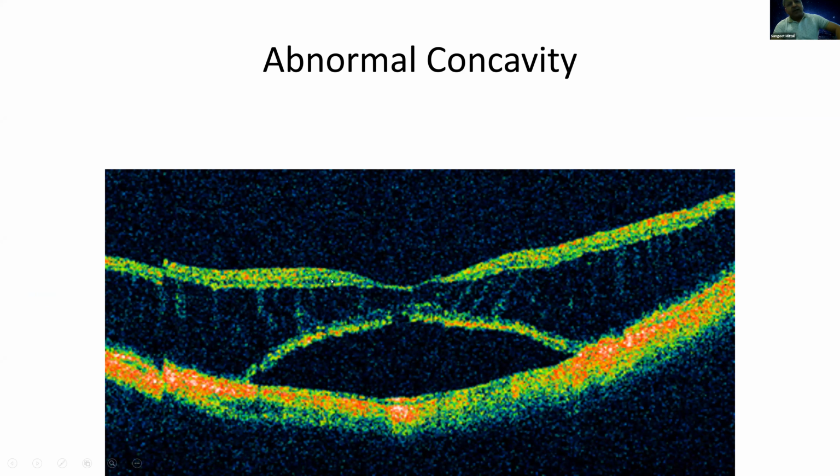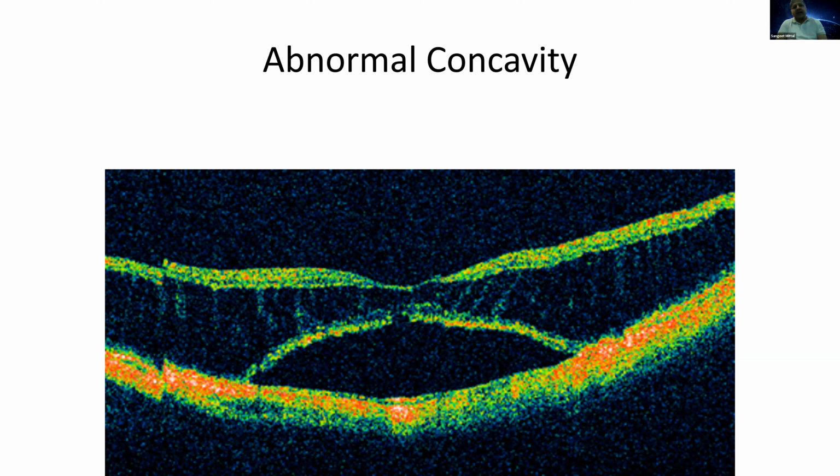But in DRIL, there will be a break in the continuity of these inner layers. So that will be a DRIL, or disorganized retinal inner layers. They will not be in a continuous pattern. That is how you differentiate between a DRIL and a retinoschisis. And with treatment, DRIL can reverse. The retinal structures can come back to their normal state.